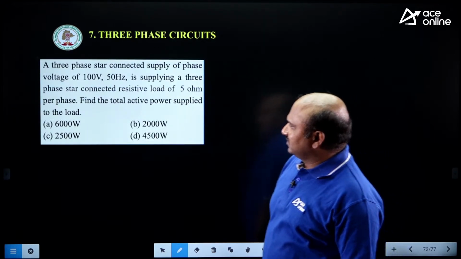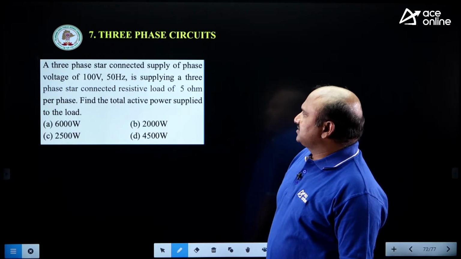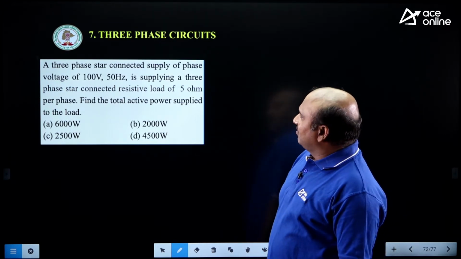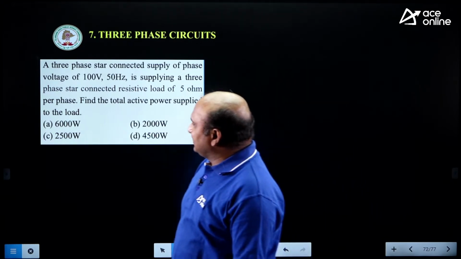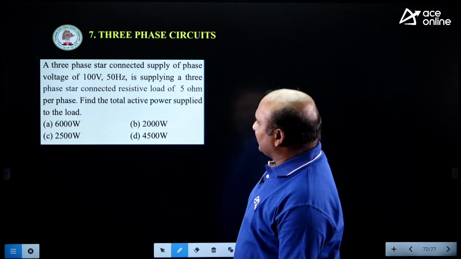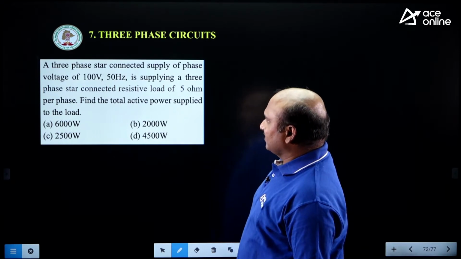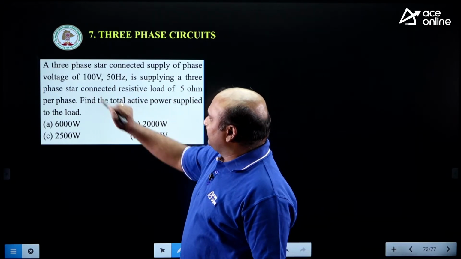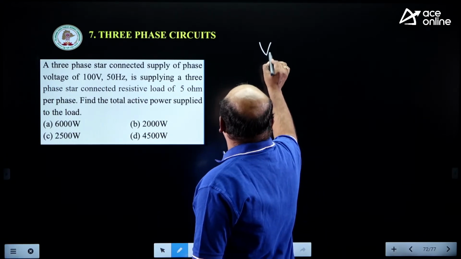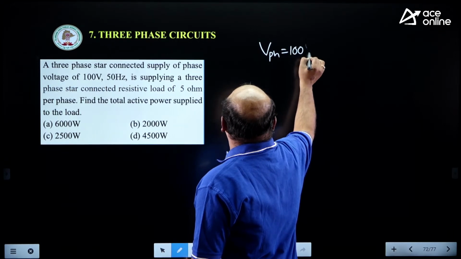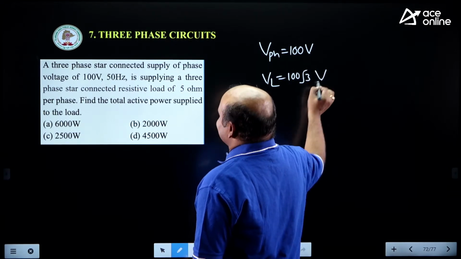See this one. A 3-phase star connected supply of phase voltage 100 volts, 50 hertz is supplying a 3-phase star connected resistive load of 5 ohms per phase. Find the total active power. This is very simple. What is given? 3-phase star connected supply, phase voltage is 100. Line voltage value how much? V phase is equal to 100, given. V line is equal to 100 √3 volts.